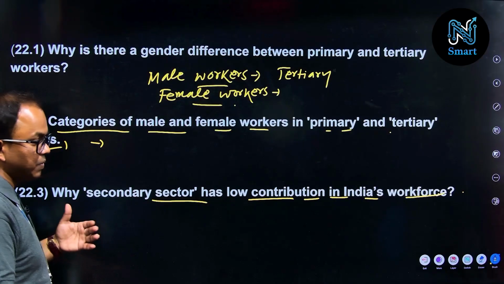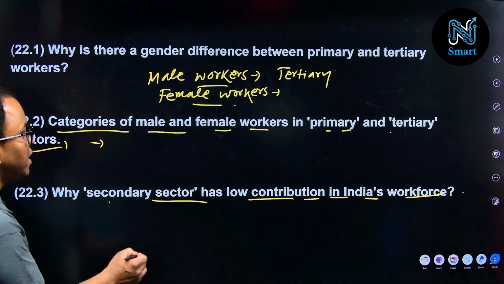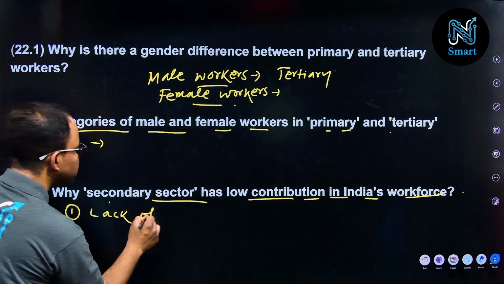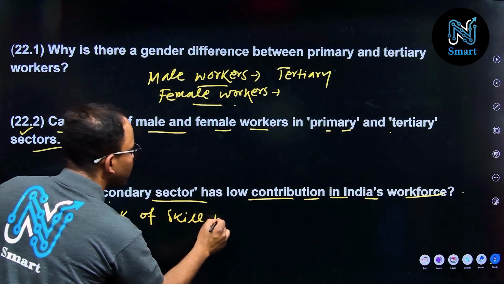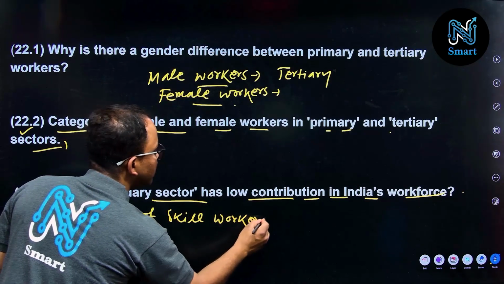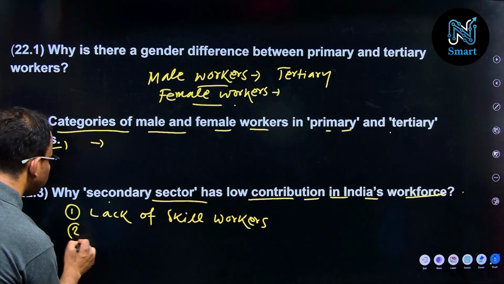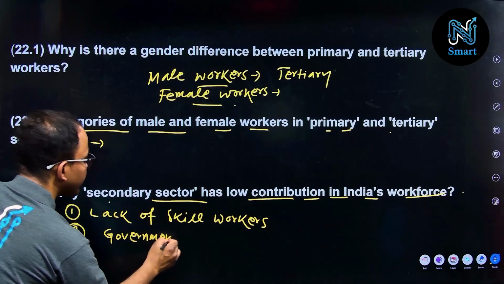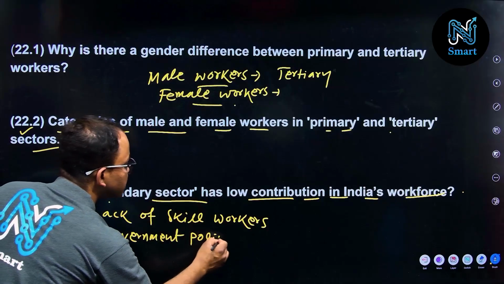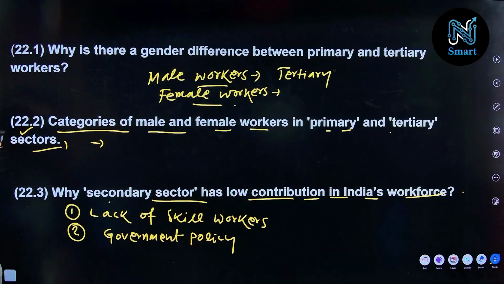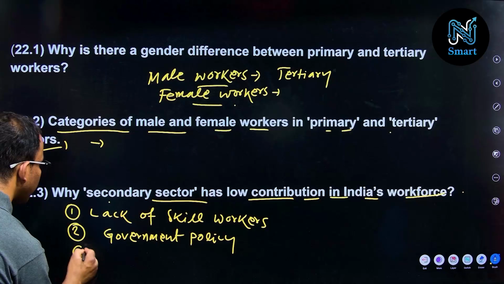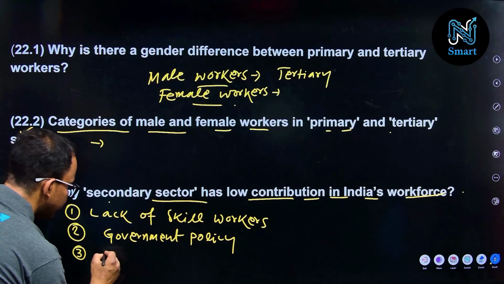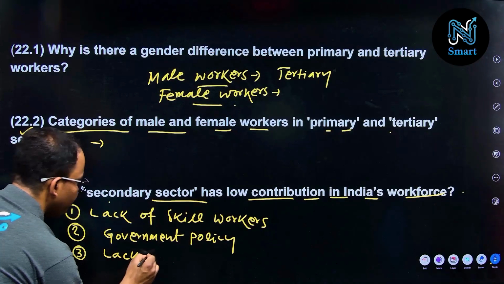Actually we have to analyze that. So for this answer you can write down these options: number 1, lack of skilled workers. Number 2, government policy is also responsible for this kind of poor performance in this sector. Number 3, lack of investment.